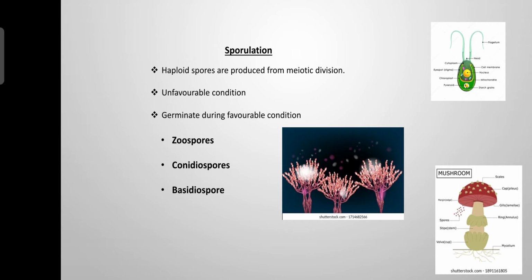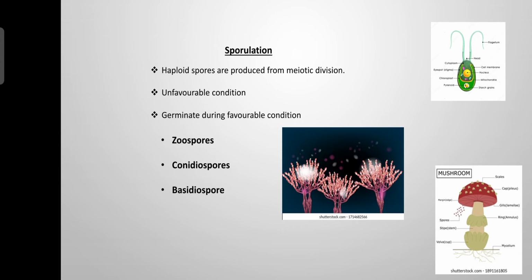How do you define sporulation? Sporulation means the process of formation of the haploid spores in a sac-like structure called sporangia through a meiotic cell division. So when are these spores produced? When does the sporulation take place?